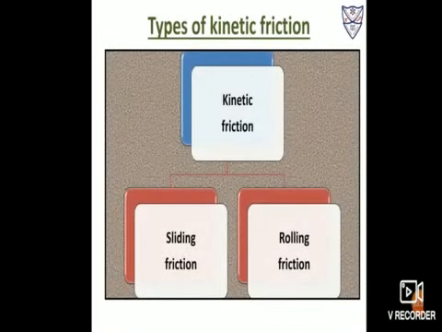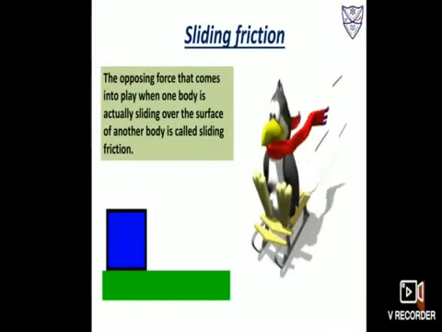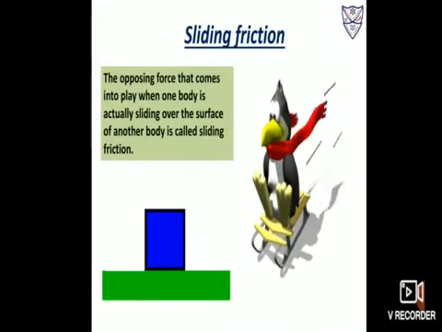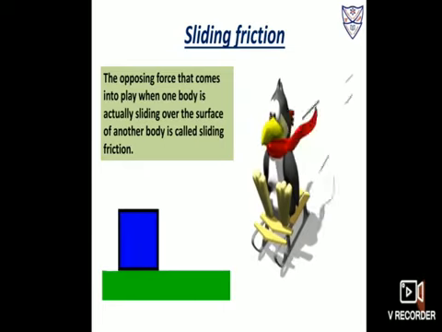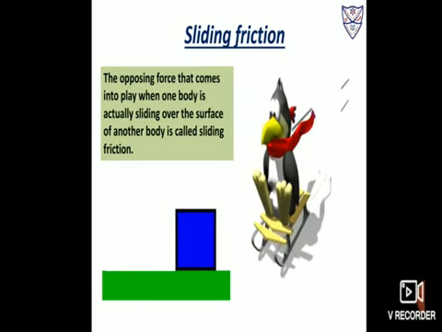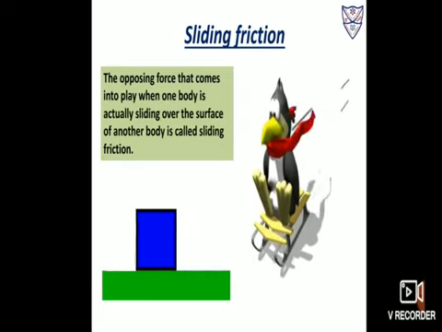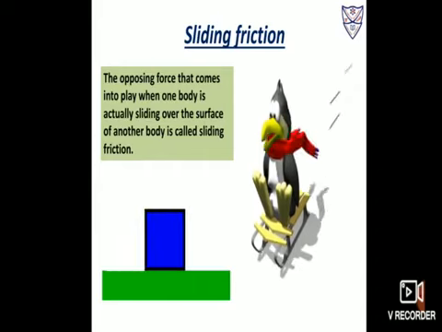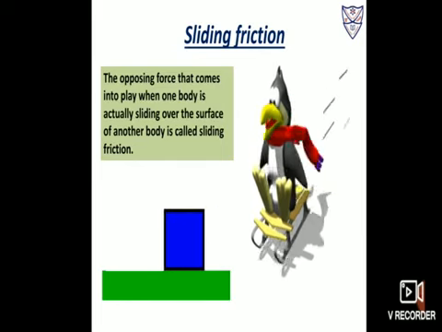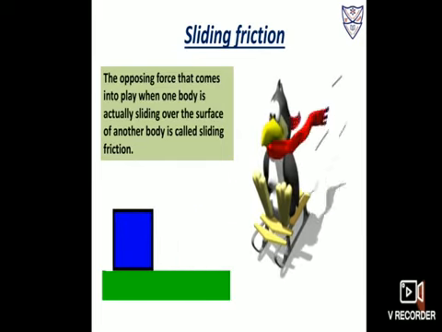Now students, let us discuss types of kinetic friction, that is sliding friction and rolling friction. First is sliding friction. The opposing force that comes into play when one body is actually sliding over the surface of another body is called sliding friction. Now students, here you can see in this slide how the penguin is sliding on snow. As snow is a smooth surface, there will be less friction. So here the opposing force is called sliding friction.